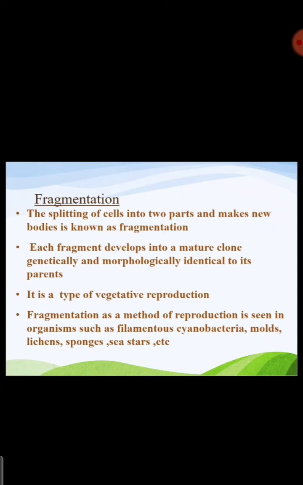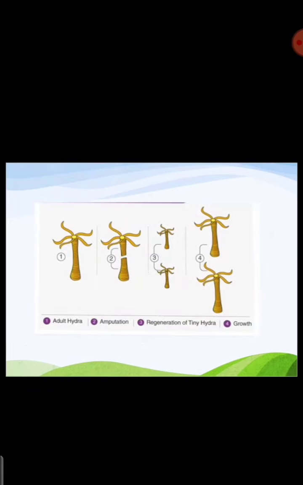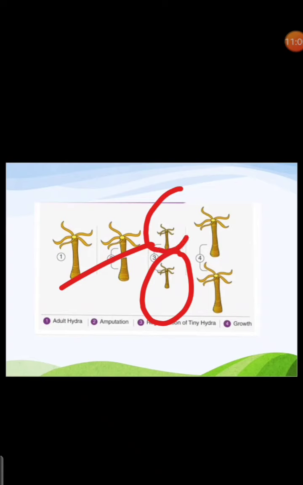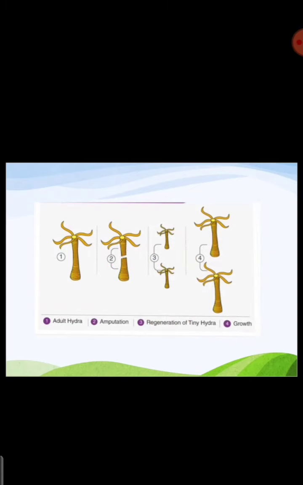So the next one was fragmentation. Fragmentation is nothing but when any part of your body is cut, that part will grow as a new organism. So splitting of the cells into two parts and making new bodies, we call it fragmentation. So one organism got cut here, and that cut part grew as one organism, and the remaining part also covers up. So new organisms will grow. So regeneration takes place in fragmentation.